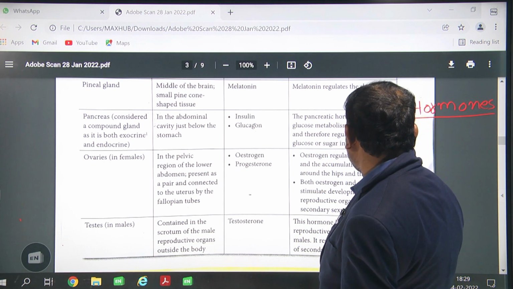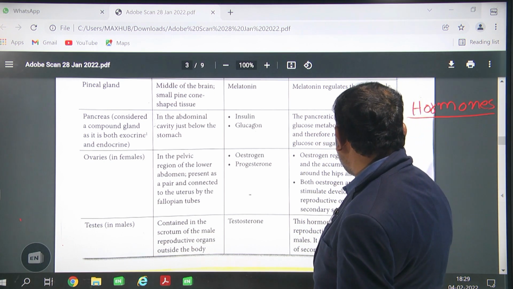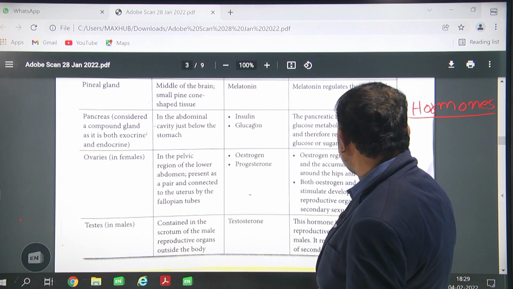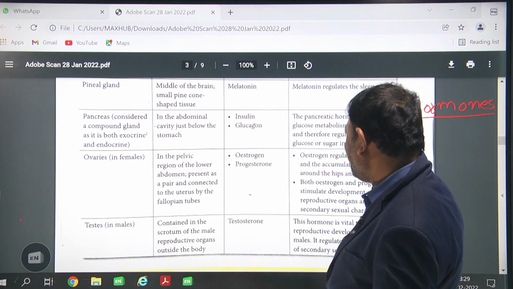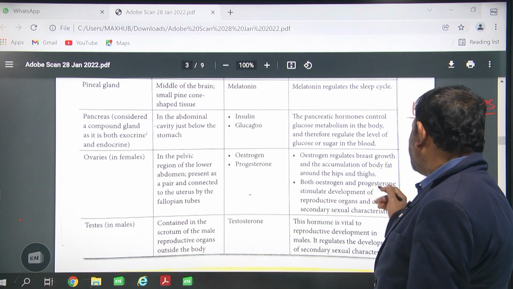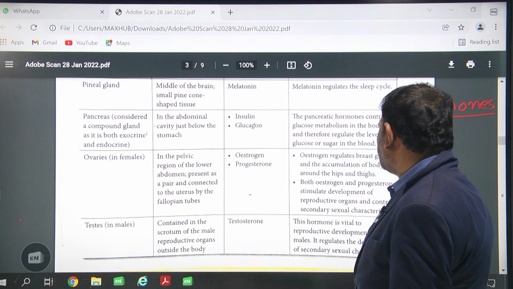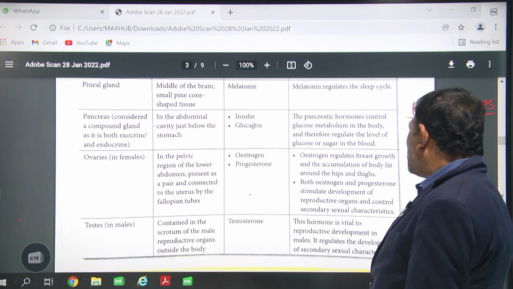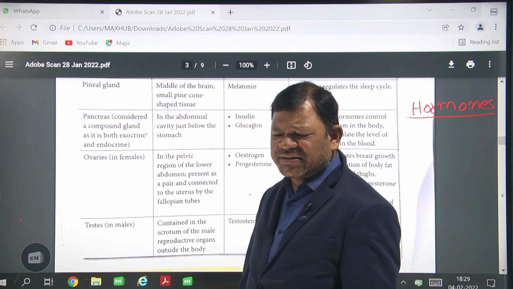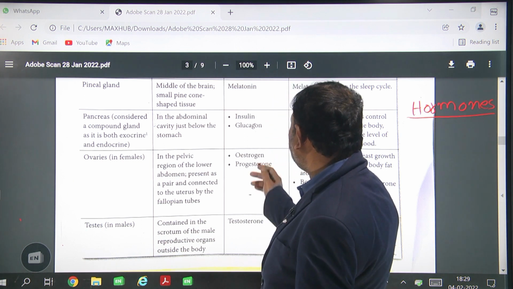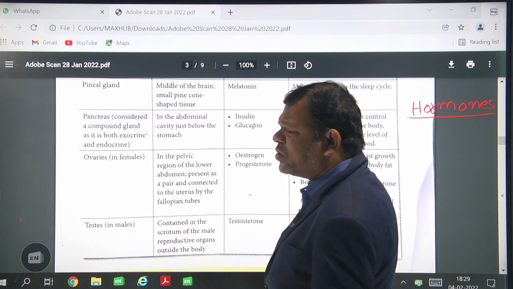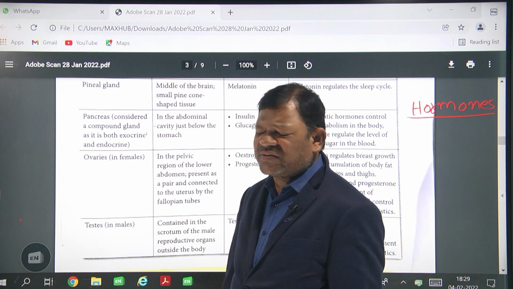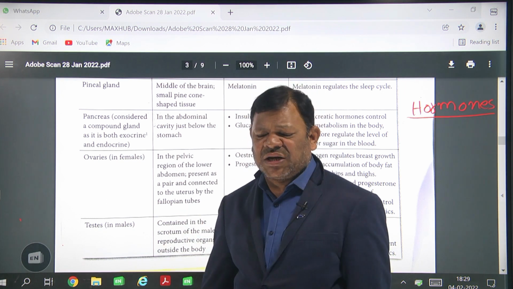Estrogen regulates breast growth and the accumulation of body fat around the hips and thighs. Both estrogen and progesterone stimulate the development of the reproductive organs and control the secondary sexual characters in the female. Especially estrogen helps the menstrual cycle. Secondary sexual characters we can see because of the estrogen.